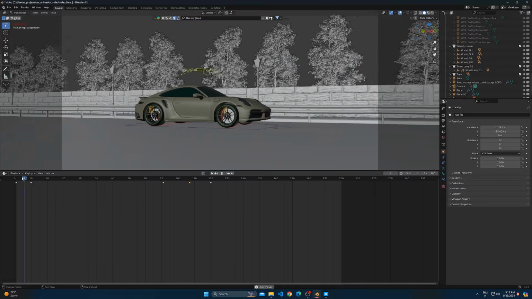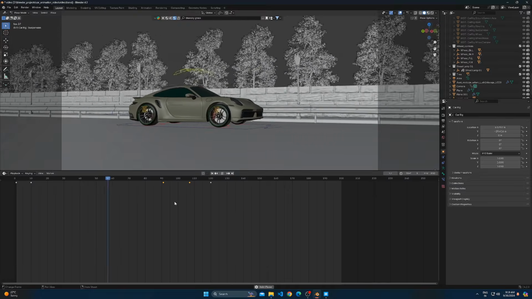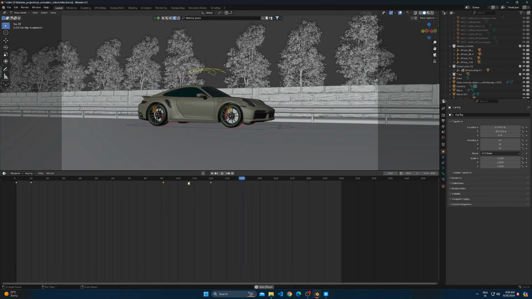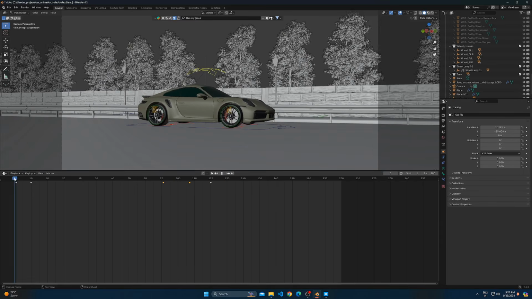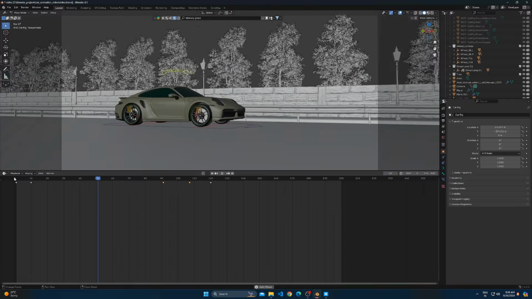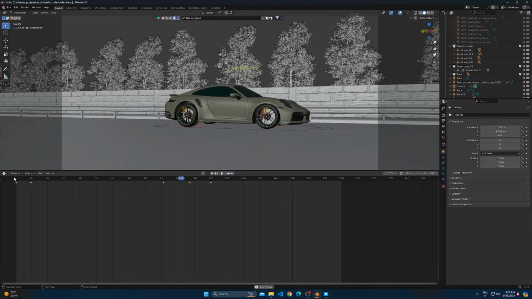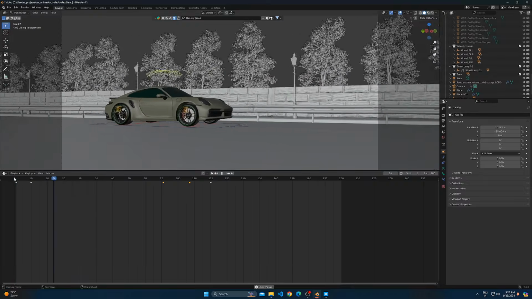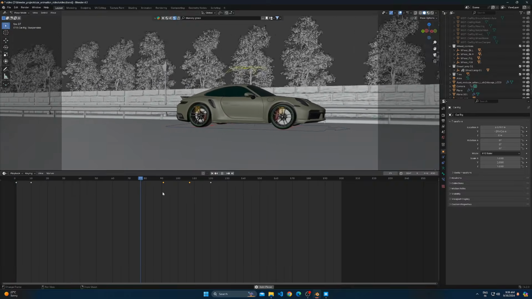Adjust the keyframes until it looks right. Watching the animation multiple times will help you to place the keyframes at right place.